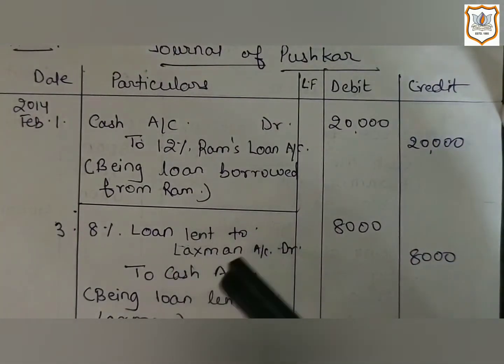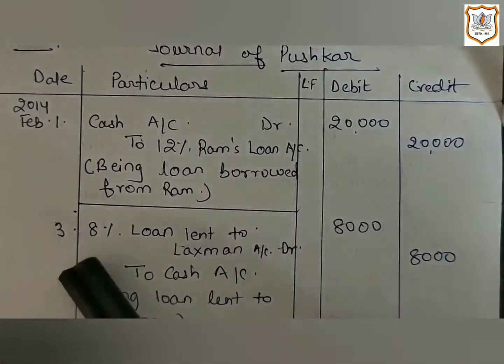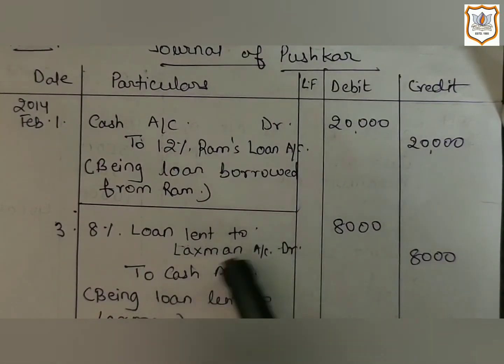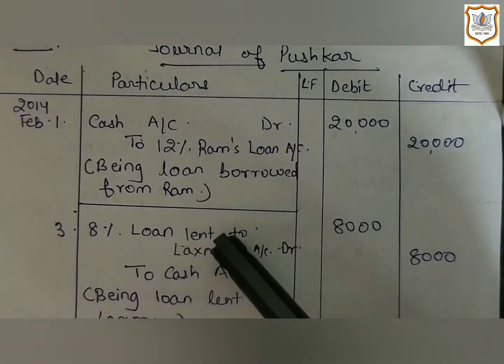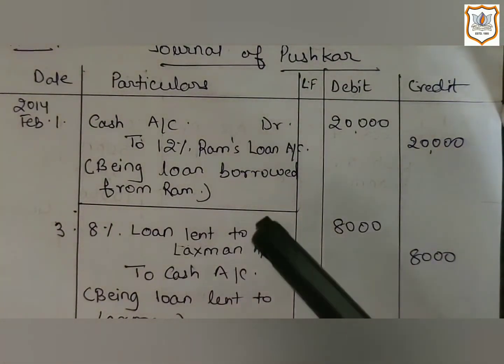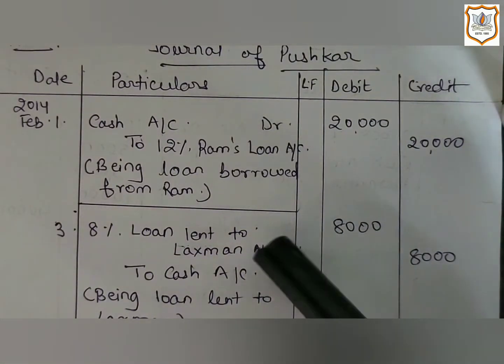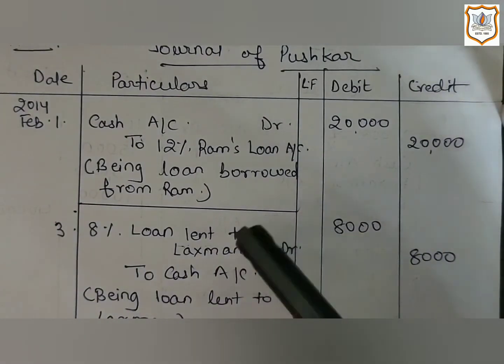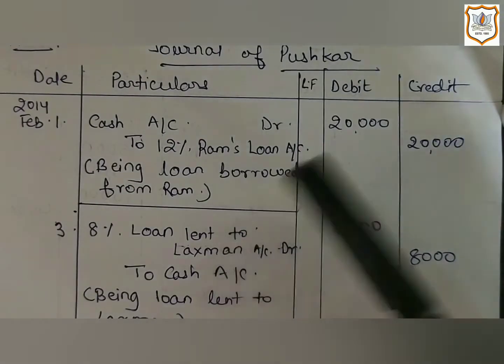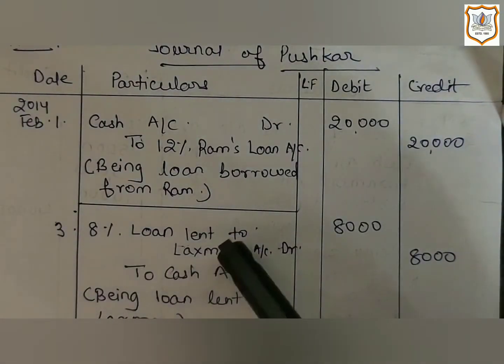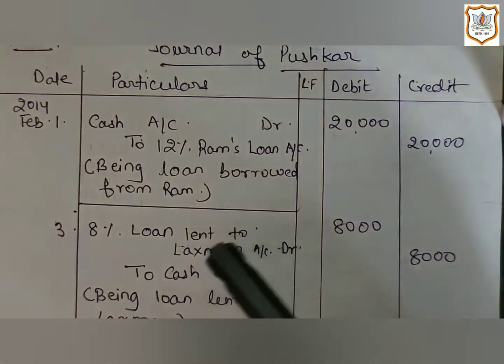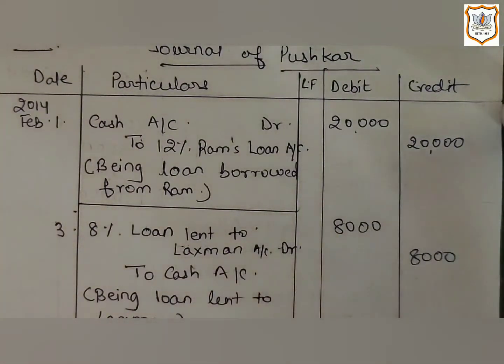Here, two accounts are involved, that is 8% loan lent to Lakshman account and cash account. As here, loan lent is receivable, and any kind of receivable is an asset. And you know that the nature of asset is debit, and if there is an increase in asset, then it will be debited. So as per the modern approach, loan lent, as it is a receivable, it is an asset, that's why it will be debited. And cash is also an asset.